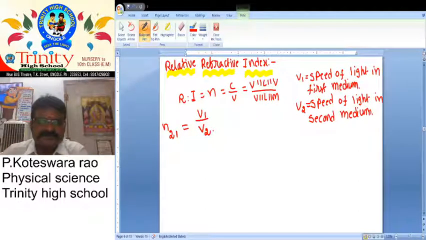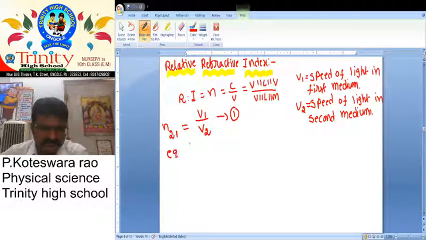v1 is the speed of light in the first medium. v2 is the speed of light in the second medium. So it is also this, suppose it is equation 1. Next, equation 1 is divided by c.